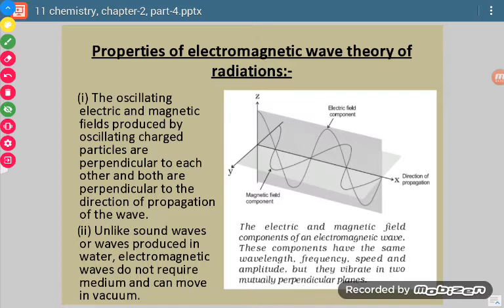Now the second thing, we know that sound waves require a medium to travel. If there is no medium, then no sound will be heard. But if we are dealing with electromagnetic waves, then there is no need of a medium and they can easily move in vacuum. So here you have to learn these two properties. There are a few more properties, two more are there, but one by one we are going to do it. So these two properties are there. With these two properties you have to draw this diagram also, and these two properties you have to remember.